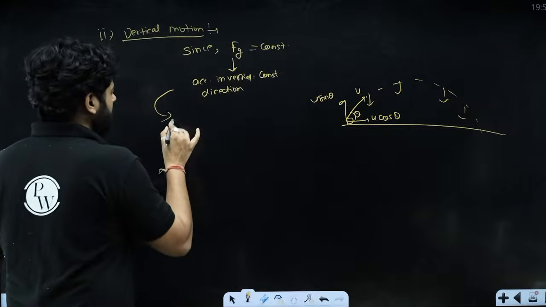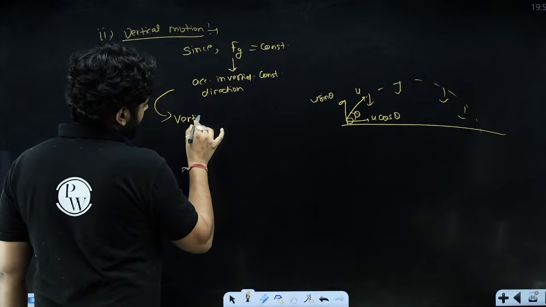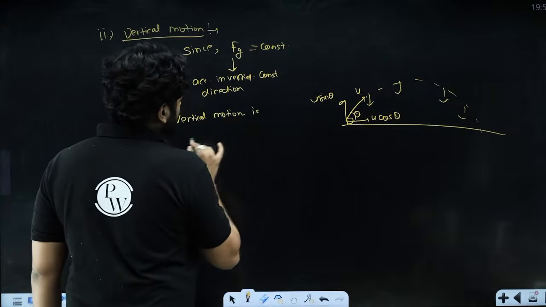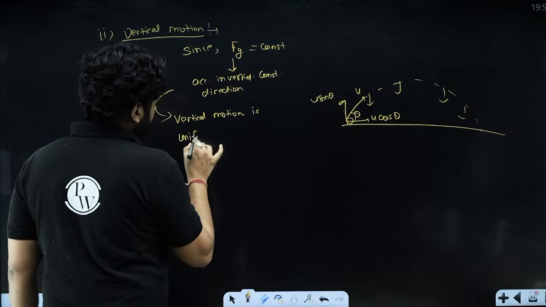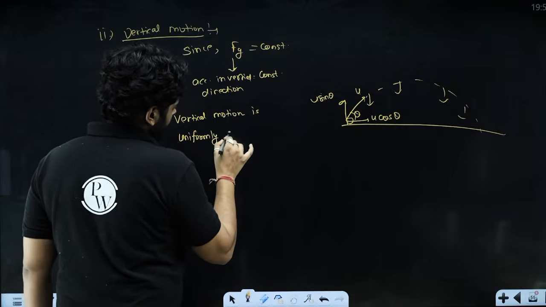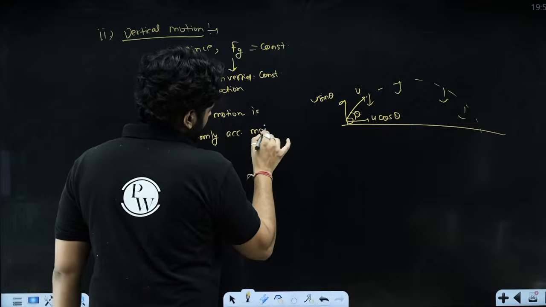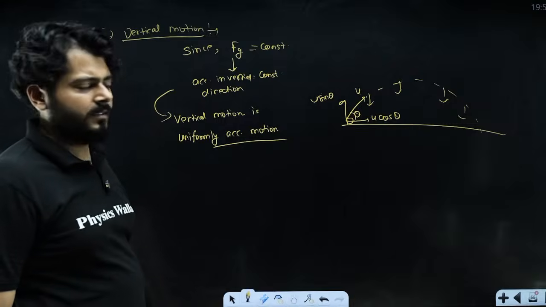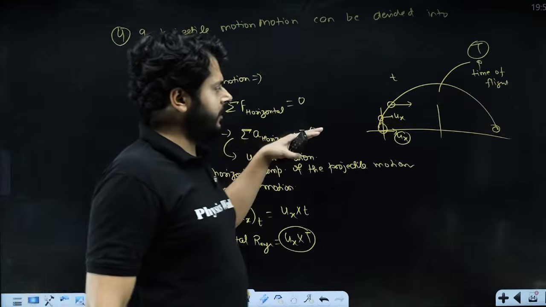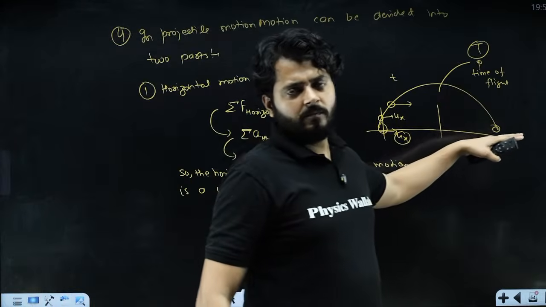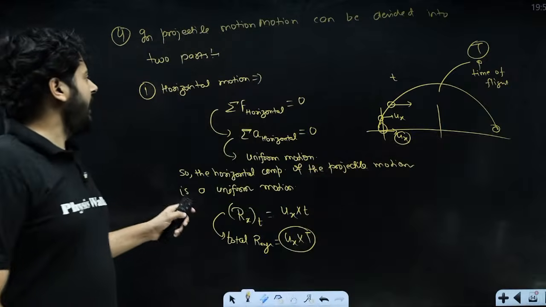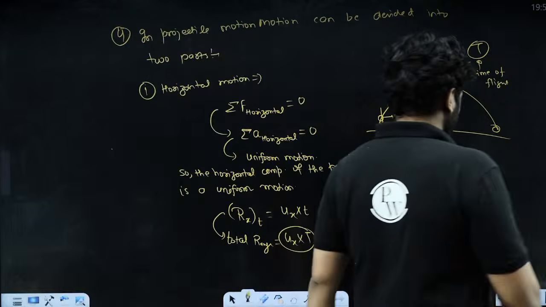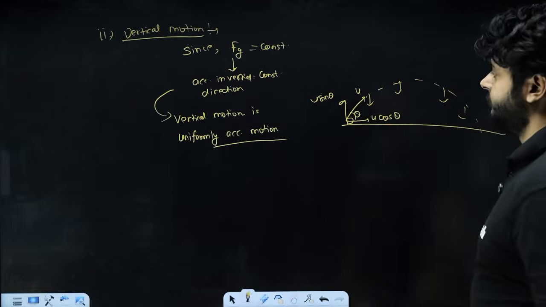So vertical motion is uniformly accelerated motion, right? So basically we have understood that in projectile motion, horizontal motion is uniform motion, where distance is velocity into time, and vertical motion is uniformly accelerated motion, right?